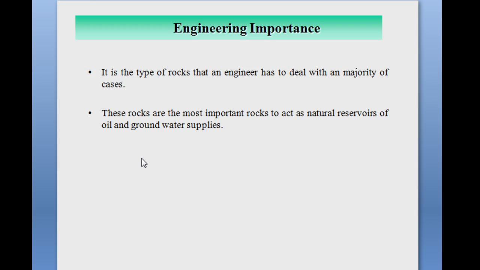In this lecture we have studied what is meant by sedimentary rock, then the formation of sedimentary rock, then the classification, then the structures of sedimentary rock, and lastly some examples of sedimentary rocks and their engineering importance. Now we will stop over here. Thank you.